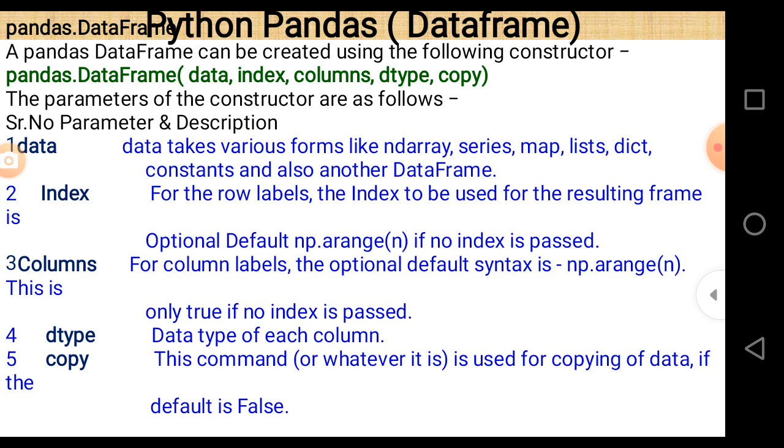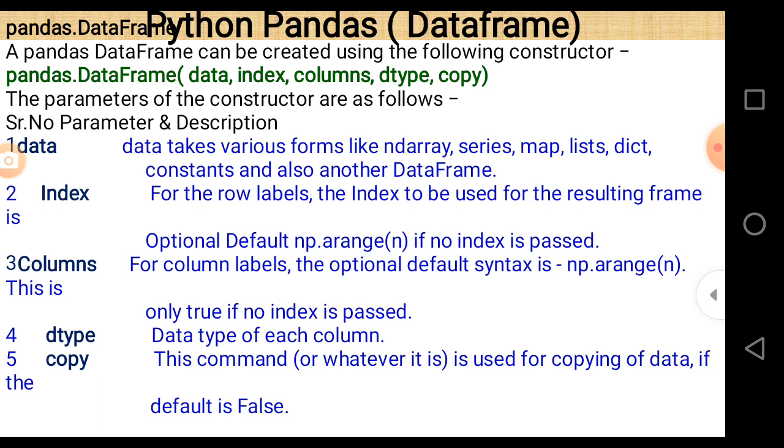As we know, arange is a function used in NumPy, and it is basically used to create a one-dimensional array starting from 0 up to n minus 1. If no index is passed for the column level, the optional default is np.arange(n). So if we don't pass any index, then the default is np.arange(n).